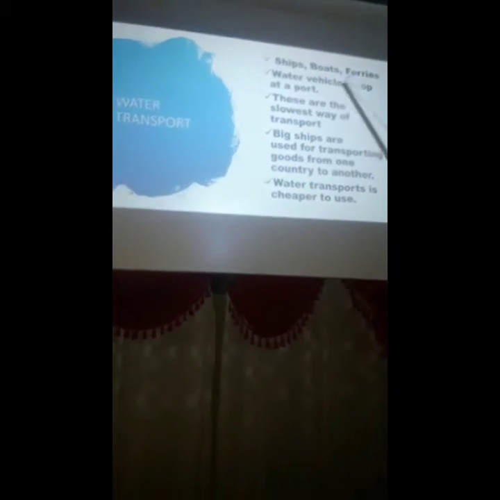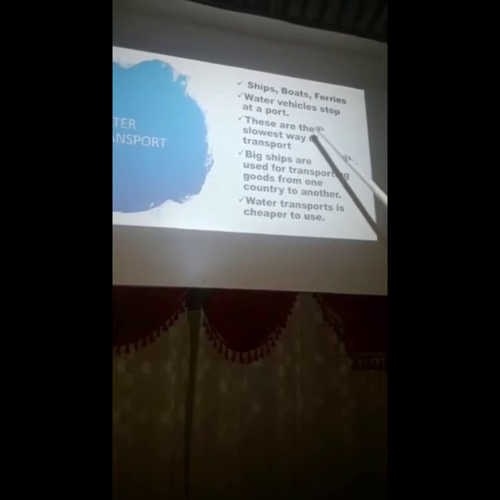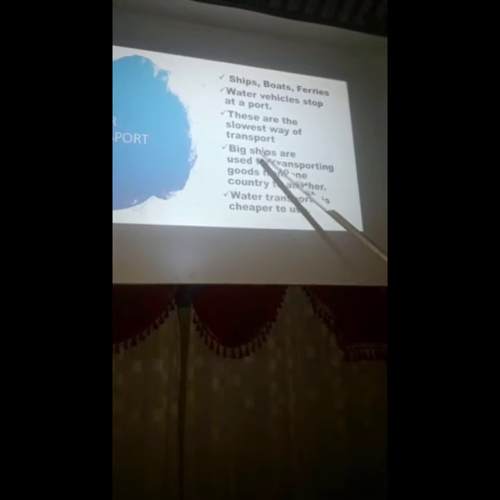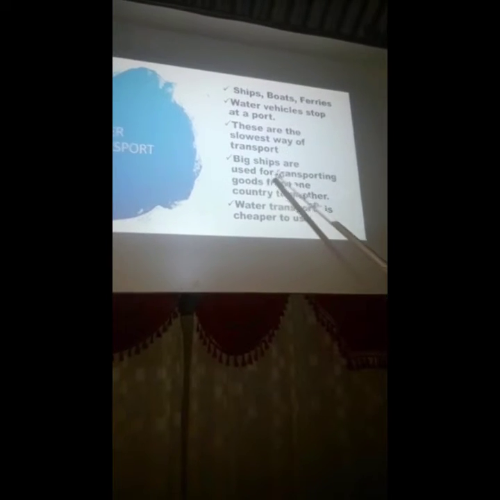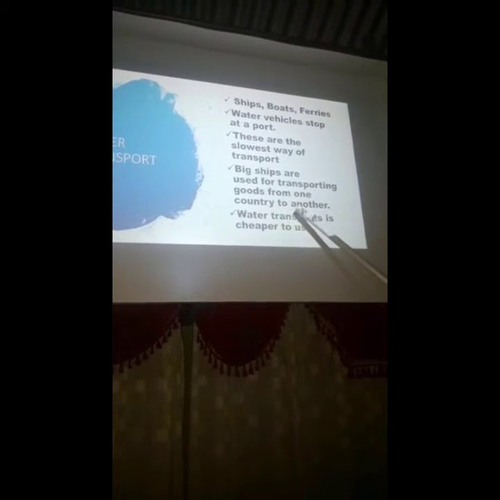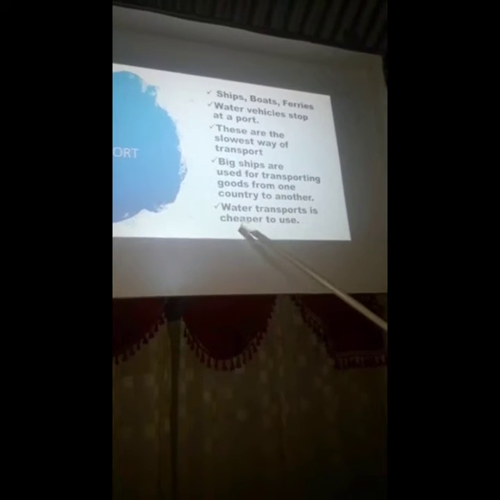Let us read what are some water transport. Ships, boats, ferries. Water vehicles stop at a port. These are the slowest way of transport. Big ships are used for transporting goods from one country to another. Water transport is cheaper to use.